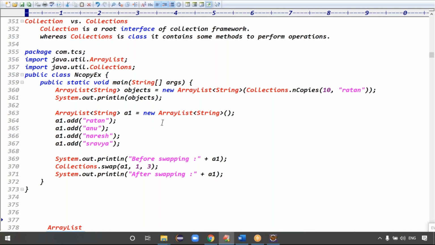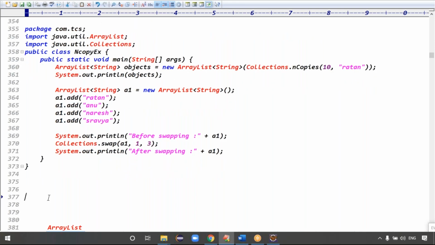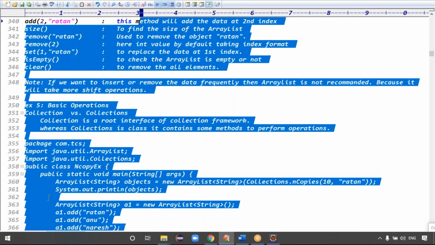Hash set, linked hash set, hash map, it can be any type you can use. Not only here. Good. Guys, today how many examples did we do in total? 5 examples we did, right? Try to check these 5 examples, guys.